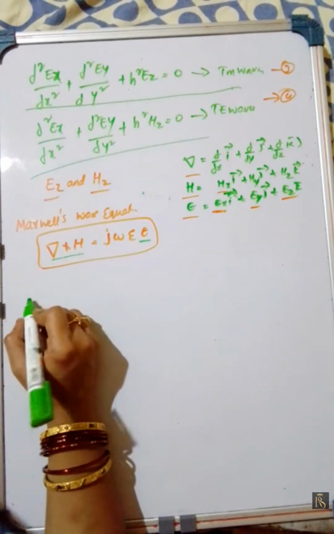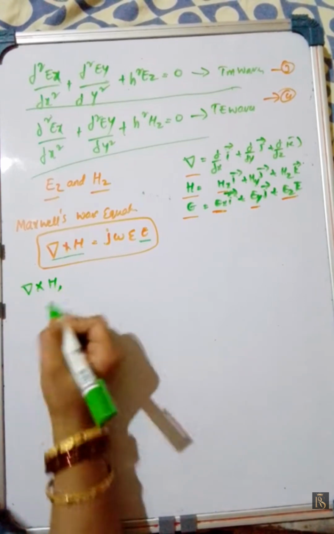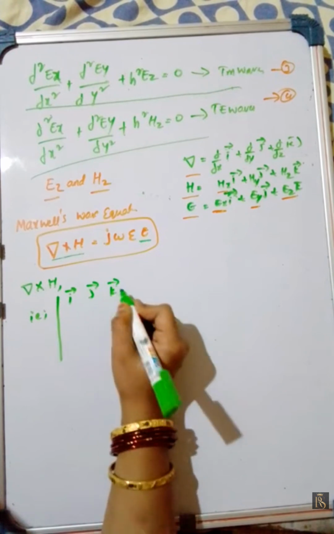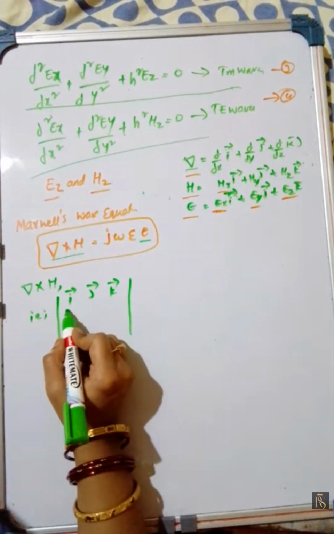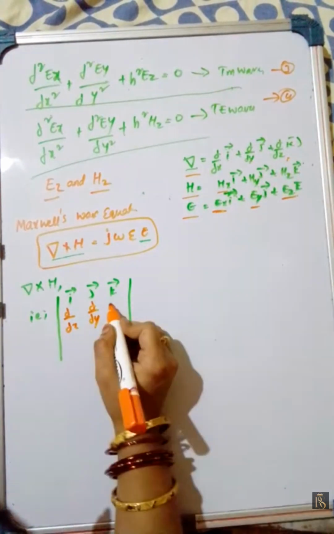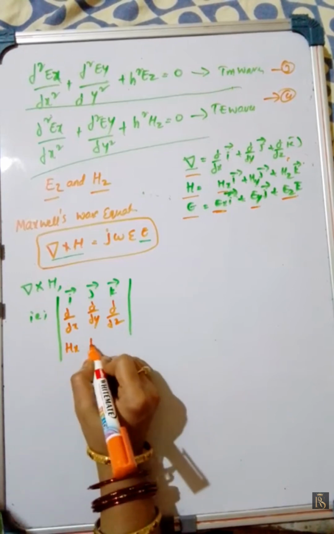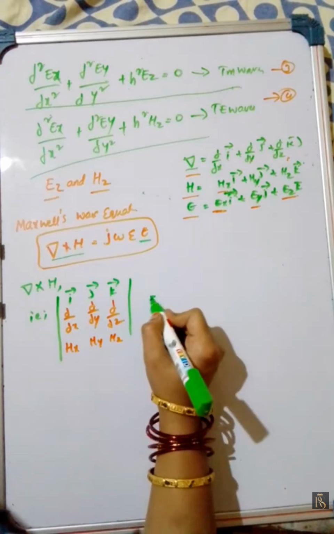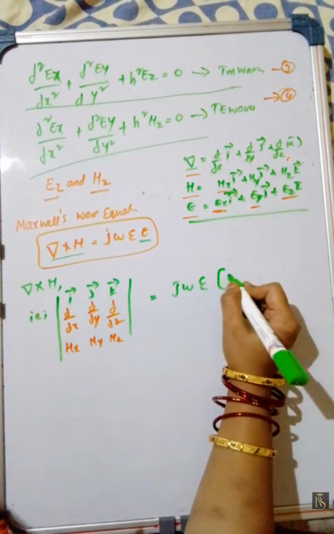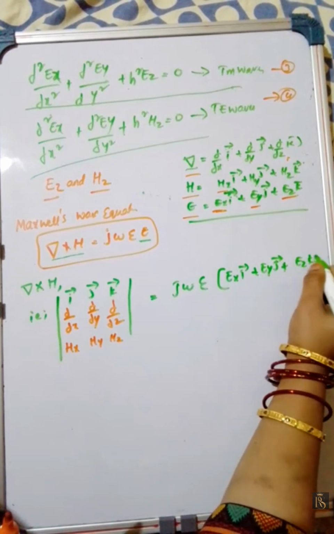Now I am expanding this term del cross H. That is nothing but the determinant with i bar, j bar, k bar, whereas del values dou by dou x, dou by dou y, dou by dou z, whereas H values Hx, Hy, Hz, is equal to j omega epsilon times Ex i bar plus Ey j bar plus Ez k bar.